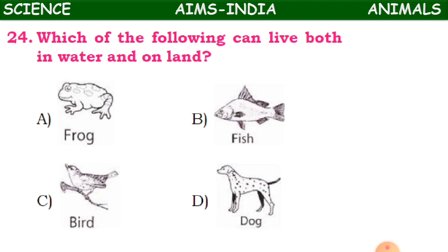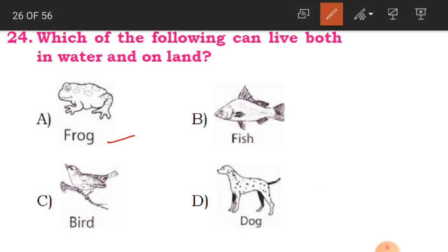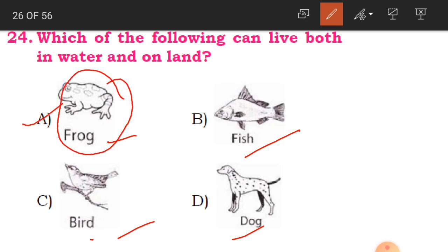Now 24th question children. Which of the following can live both in water and on land? Here you have got a frog, fish, bird and dog. Which one lives both in water and land? Fish lives only in water, bird lives only on trees and dog lives only on land. What is remaining? The frog, which lives both on land and in water. So that is why A option is the correct answer.